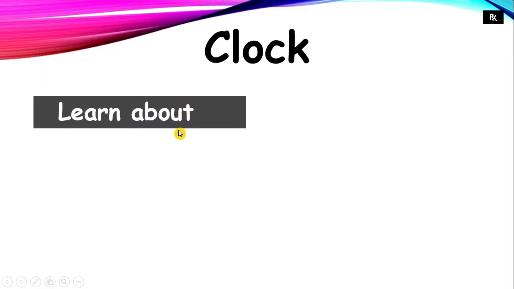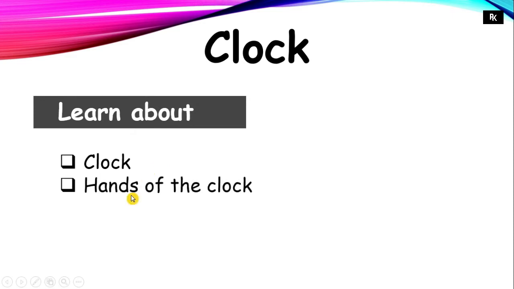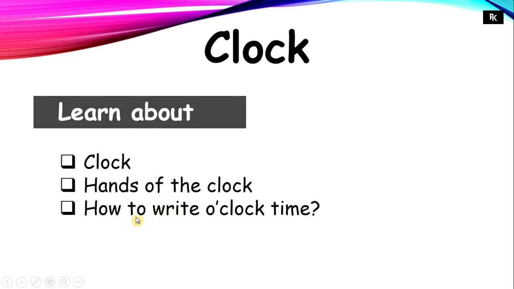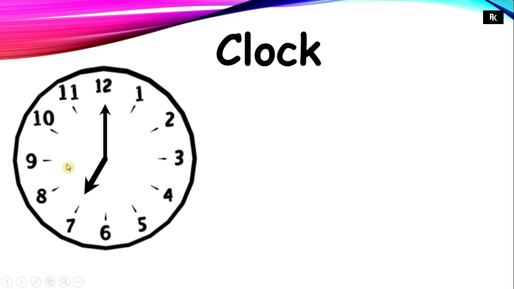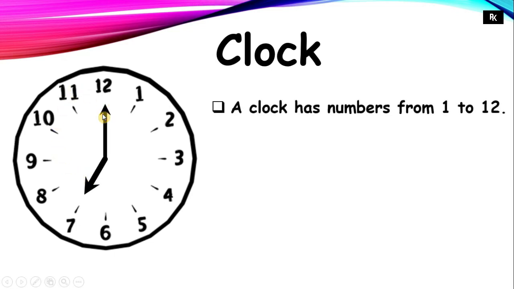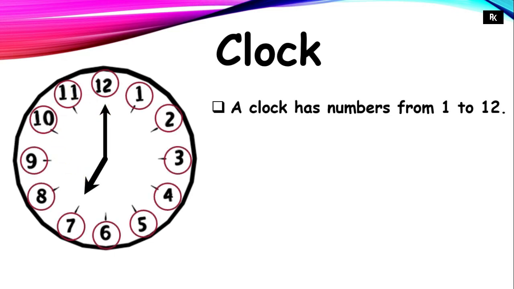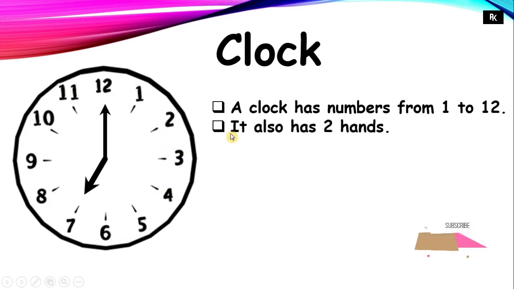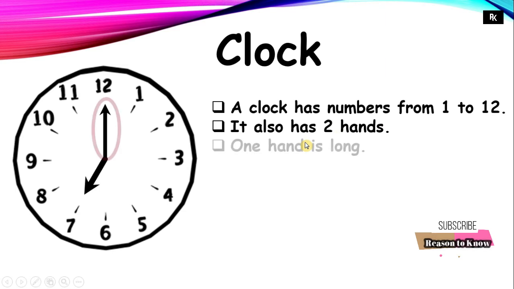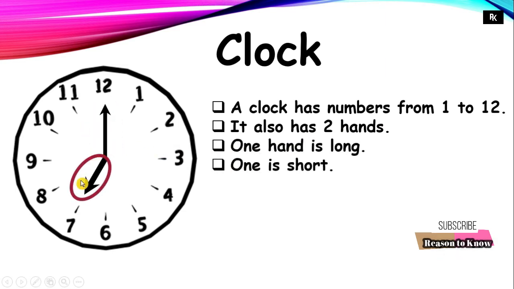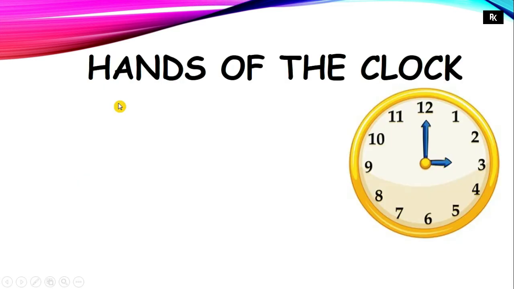We will learn about the clock, about the hands of the clock and how to write o'clock time. Here I have a clock. You can see that this clock has numbers from 1 to 12. It also has two hands. One hand is long, one hand is short. Now I will explain to you about the hands of the clock.